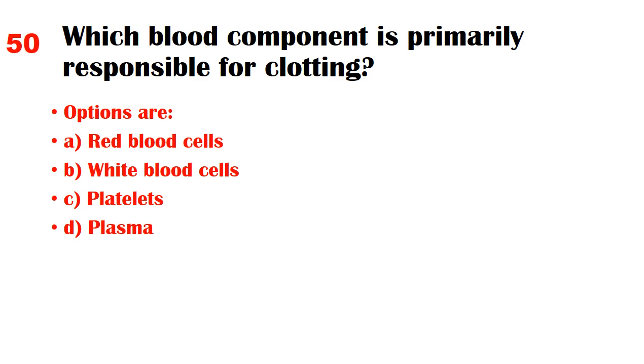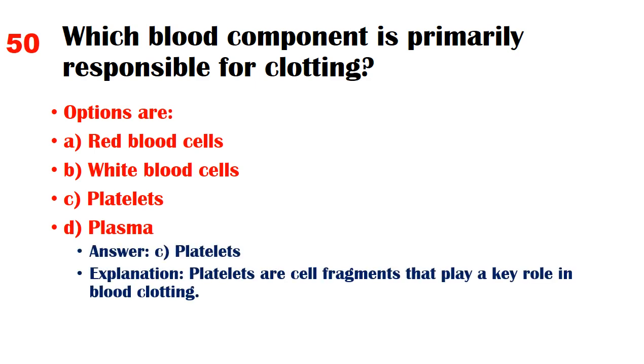Which blood component is primarily responsible for clotting? Options are A. Red blood cells, B. White blood cells, C. Platelets, D. Plasma. Answer. C. Platelets. Explanation. Platelets are cell fragments that play a key role in blood clotting.